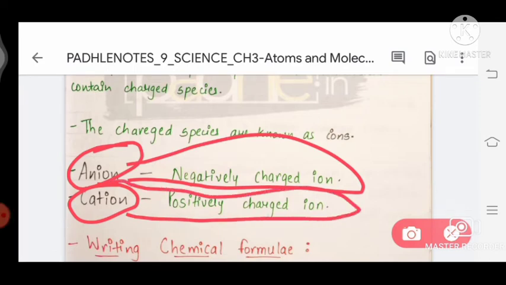The name cation comes from the cat. Because if we rub the hair of a cat, it produces positively charged ions. So from the cat, this positively charged ion's name is cation.